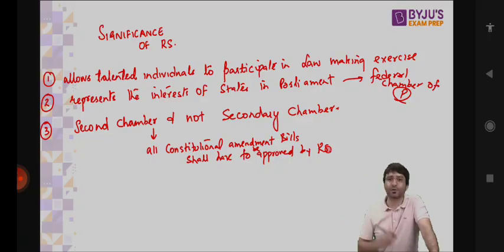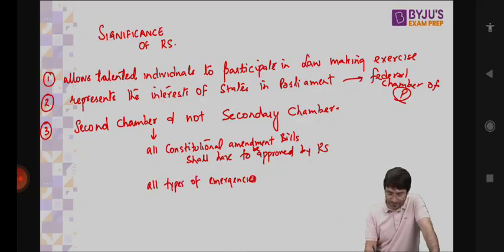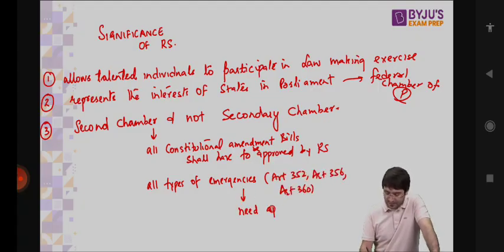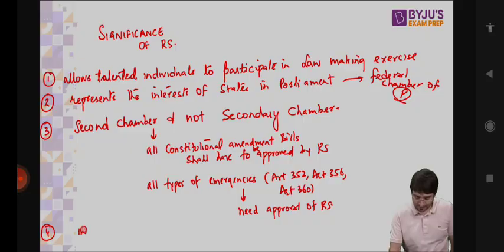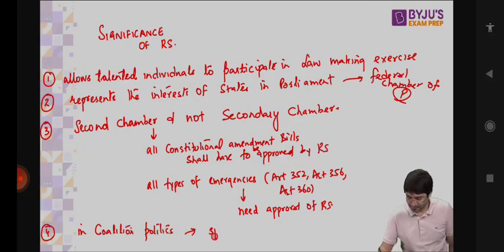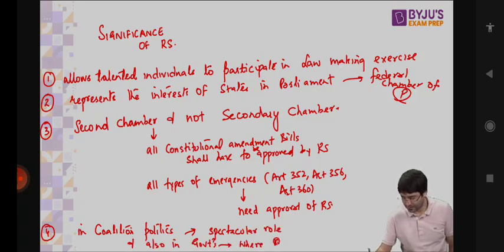All types of emergencies, whether it is national emergency under Article 352, President's rule under Article 356, or financial emergency under Article 360, need the approval of Rajya Sabha. What is the significance of Rajya Sabha? In coalition politics, it performs a spectacular role. And also in governments where the ruling party lacks a majority in Rajya Sabha.